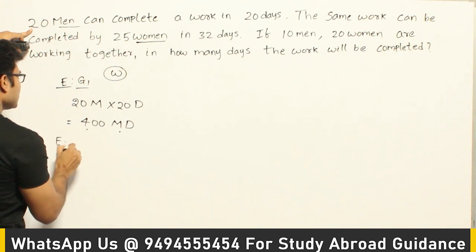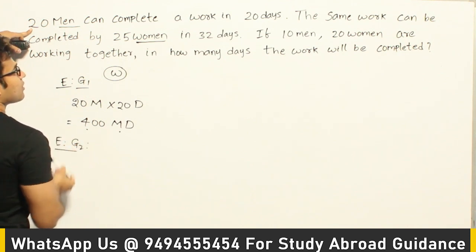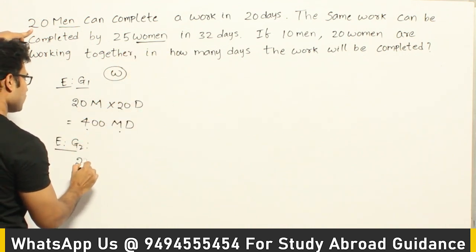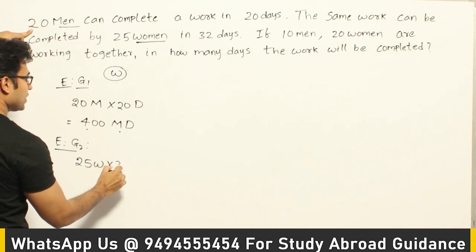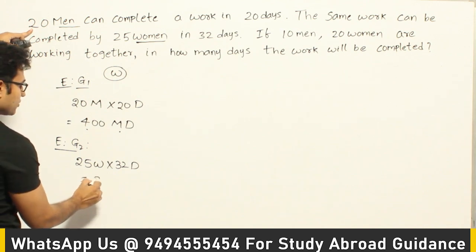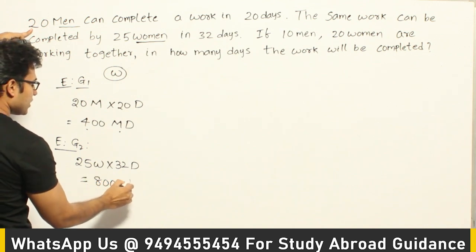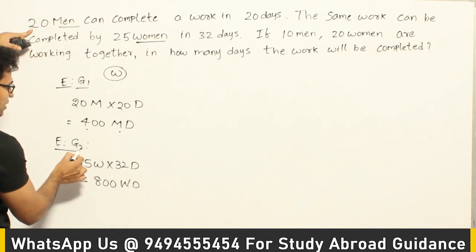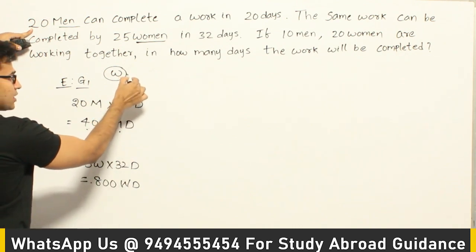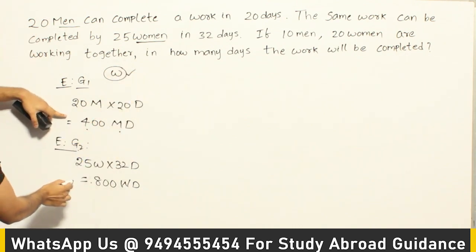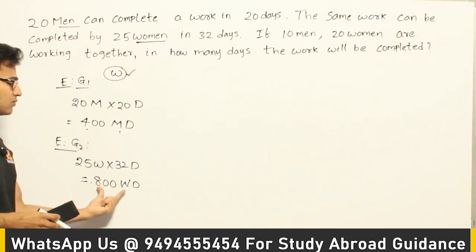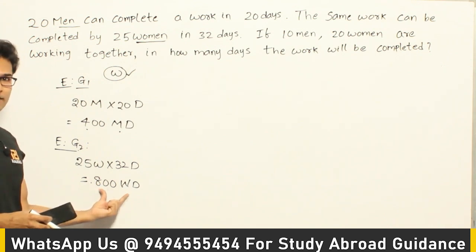Now what is the effort given by the second group? The second group is 25 women working for 32 days, which means if 25 women work for 32 days, they will also be able to finish the work. It is going to be 800 women days. So this is the effort given by the second group to finish the same work. Since the same work is done anyway, these two efforts are supposed to be equal, isn't it? So what does it mean? 400 men days should be equal to 800 women days. That is what we can understand from this.